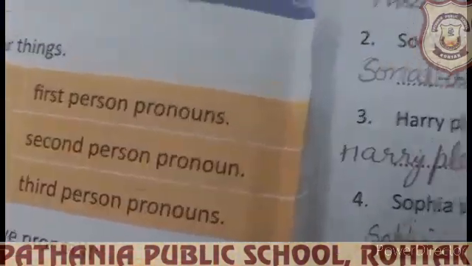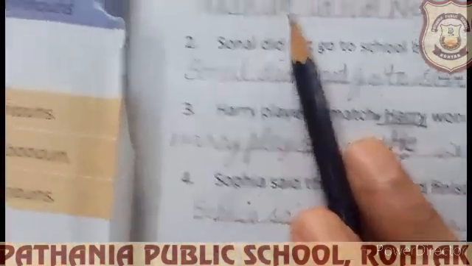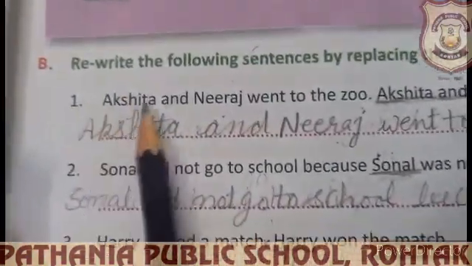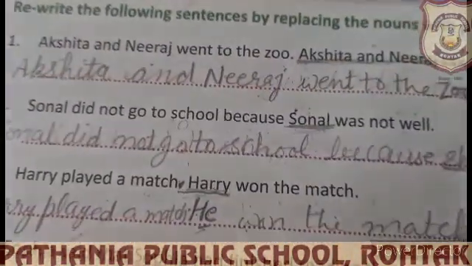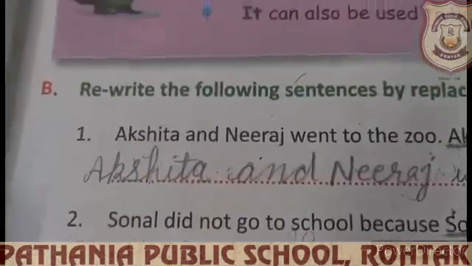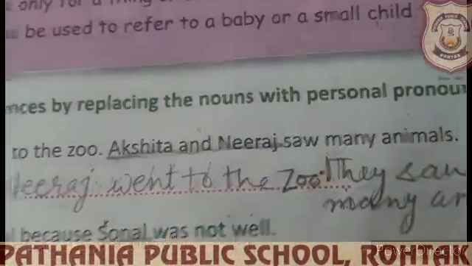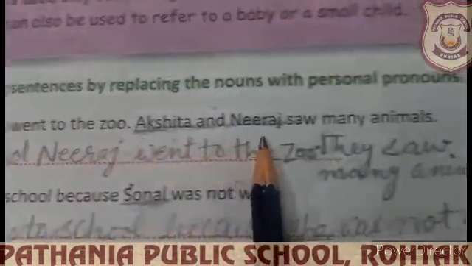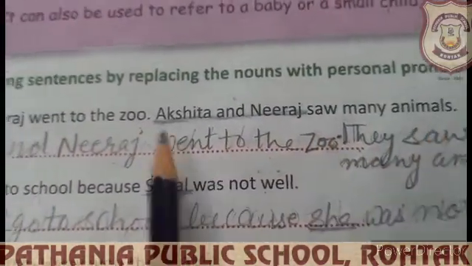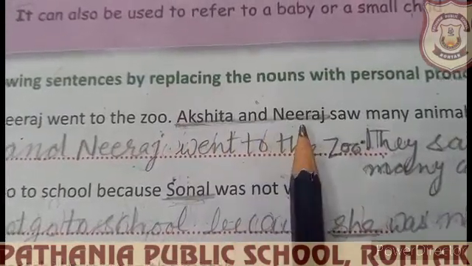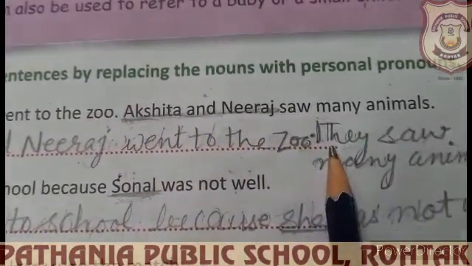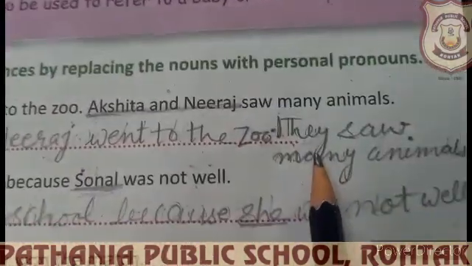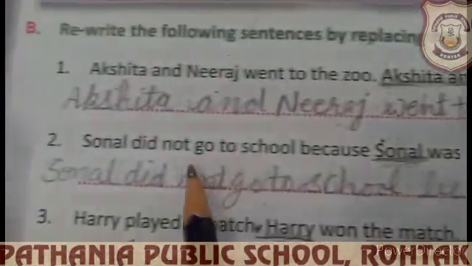Now coming on to exercise B. Rewrite the following sentences by replacing the nouns with personal pronouns. Akshita and Neeraj went to the zoo. Akshita and Neeraj saw many animals. So Akshita and Neeraj is repeated here. We will use they. The plural they will be used in place of that.